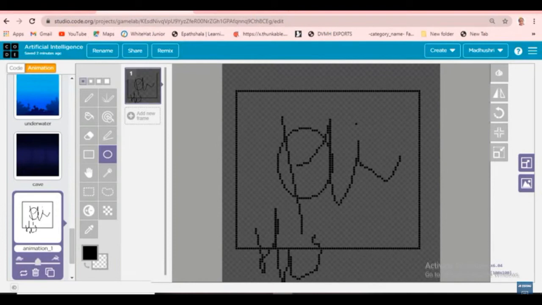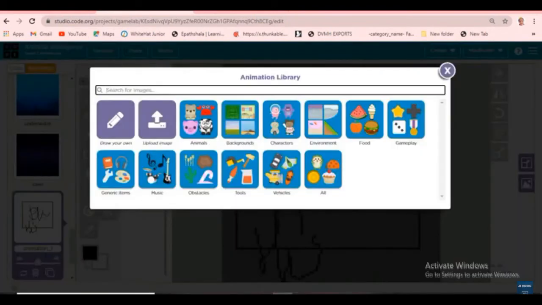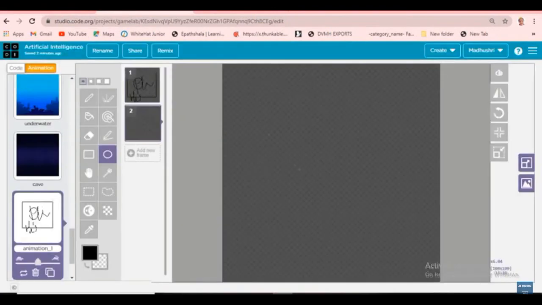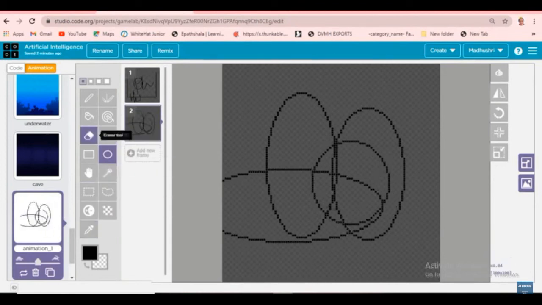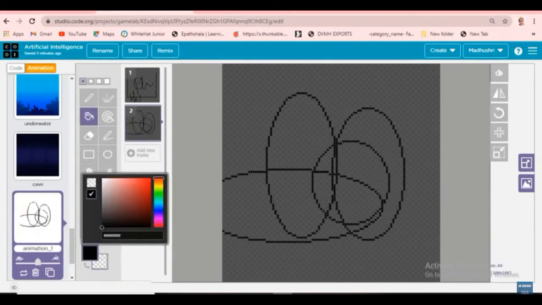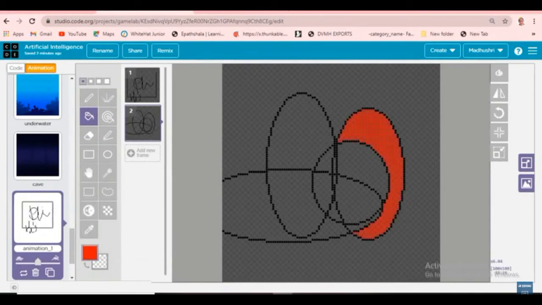So in one frame also we can choose. So add new frame, click on that. Then again you can draw. See, like this it will be coming. Just draw something like this, then make it colorful with the paint box tool, something like this color.